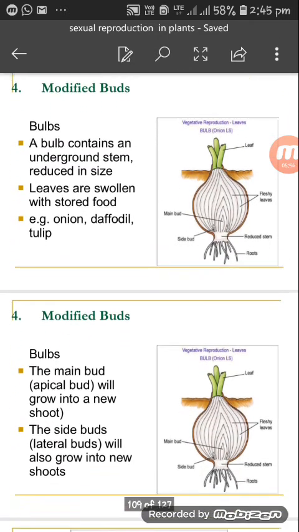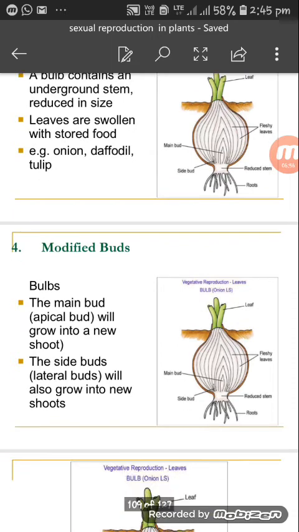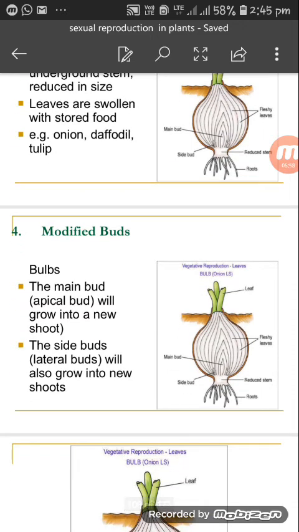Modified buds. The main bud, which is an apical bud, will grow into a new shoot. The side buds, the lateral buds, will also grow into new shoots. Look at the diagram. The side bud, the main bud, the fleshy leaves, the reduced stem, the roots, the leaf.